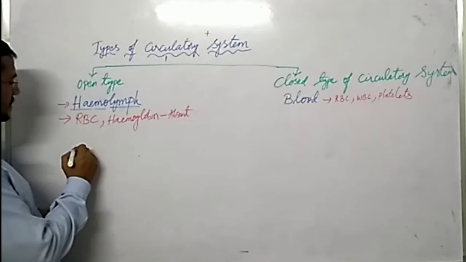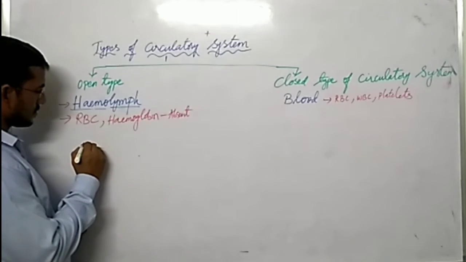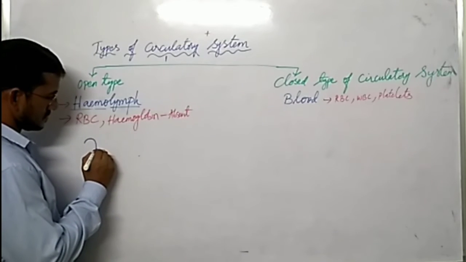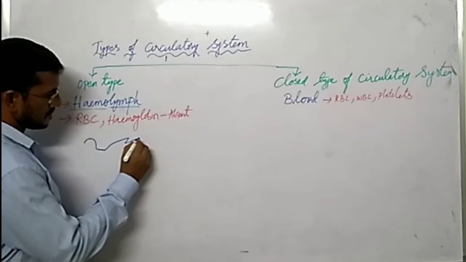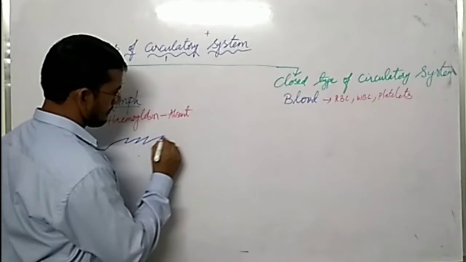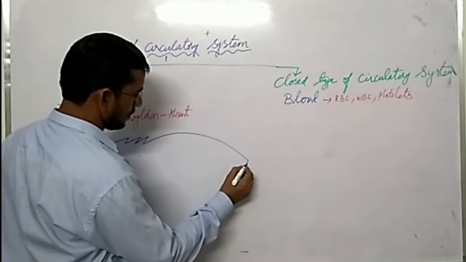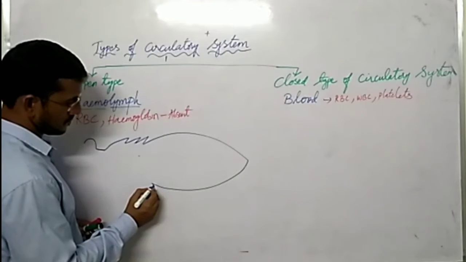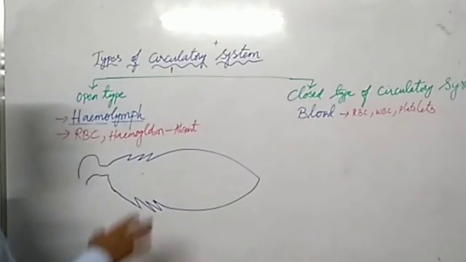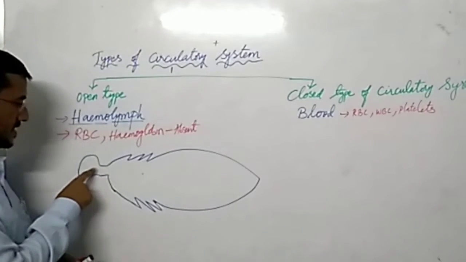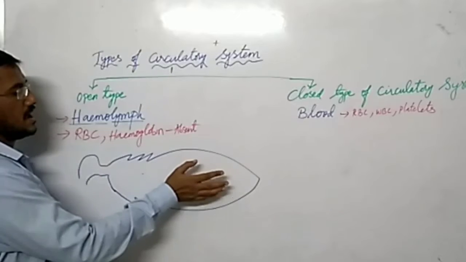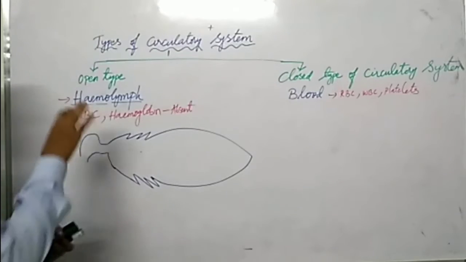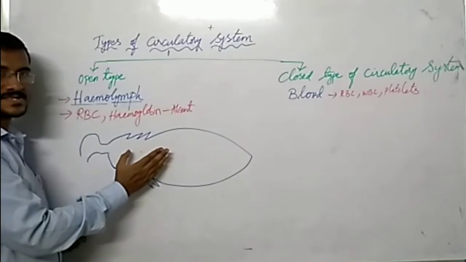Now let us understand in cockroach. What happens in cockroach? So this is cockroach. This is head, neck, thoracic region and abdomen region. We explain this open type circulation. I am taking the example of a cockroach.